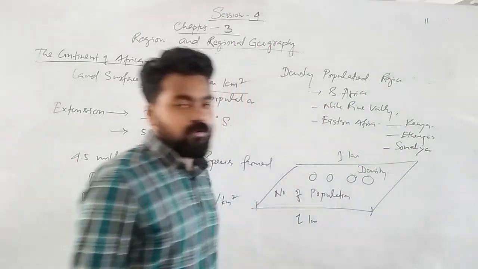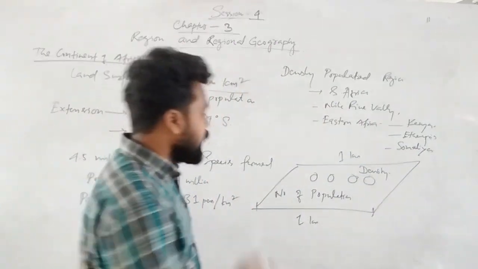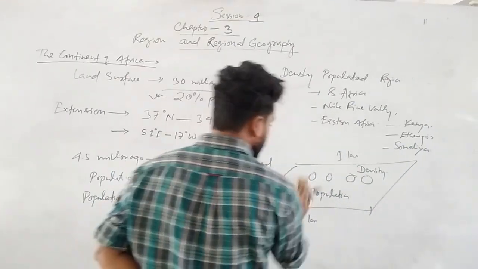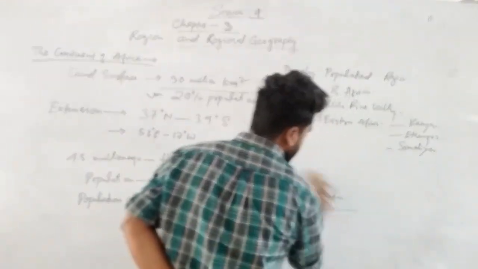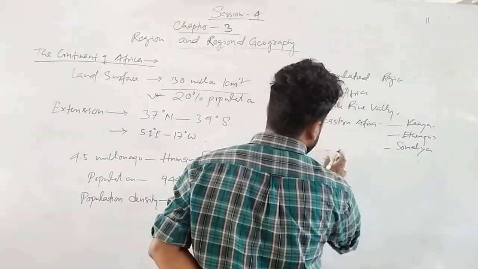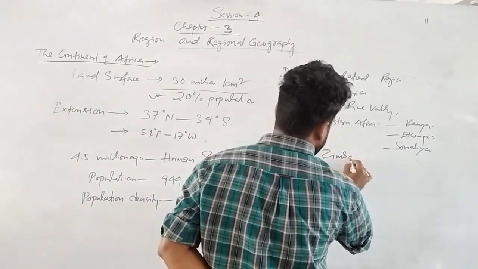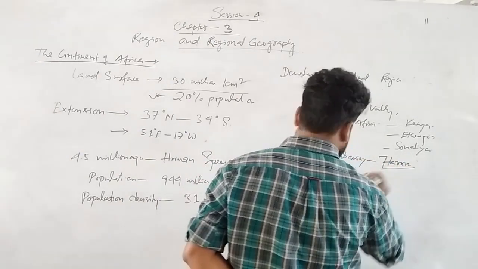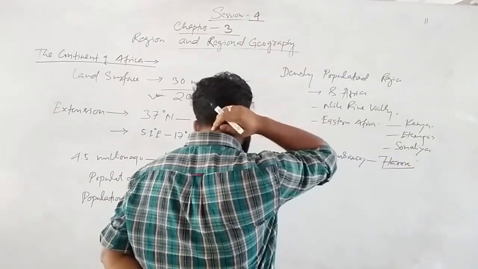So these are countries called Eastern Africa. Here highland is there. Again Zimbabwe. Zimbabwe capital is Harare.